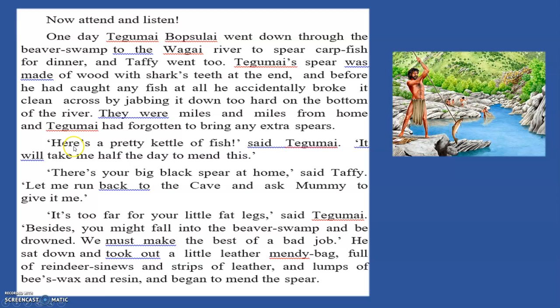Now, here's a pretty kettle of fish, said Tegumai. It will take me half the day to mend this. Now, here's a pretty kettle of fish, meaning it's a messy situation. Oh, what a mess now. What am I going to do?